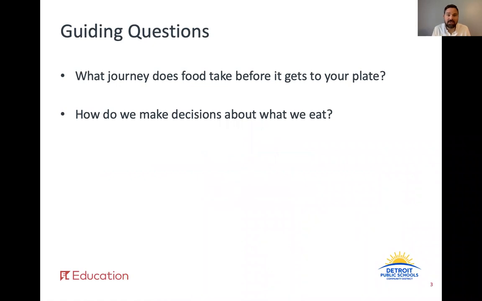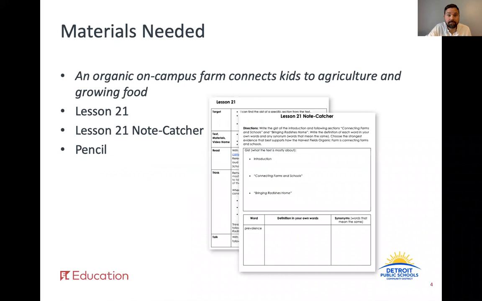Let's start with some guiding questions. What journey does food take before it gets to your plate? And how do we make decisions about what we eat? Remember, we'll continue addressing these questions today and tomorrow and the weeks to come as we continue to dive deeper and deeper into the topic we've been exploring.